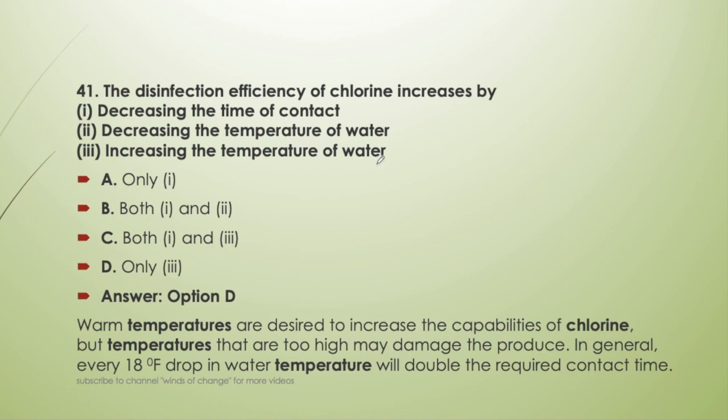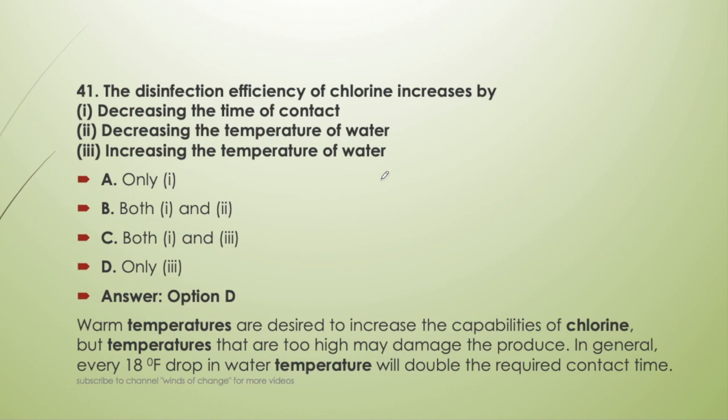How does it work? Warm temperatures increase the capabilities of chlorine, but temperatures that are too high may damage the product. In general, every 18 degree Fahrenheit drop in water temperature will double the required contact time. So if we decrease the temperature, the contact time required will be higher and the efficiency will be lower. If we increase the temperature, efficiency will be higher and the contact time required will be lower.